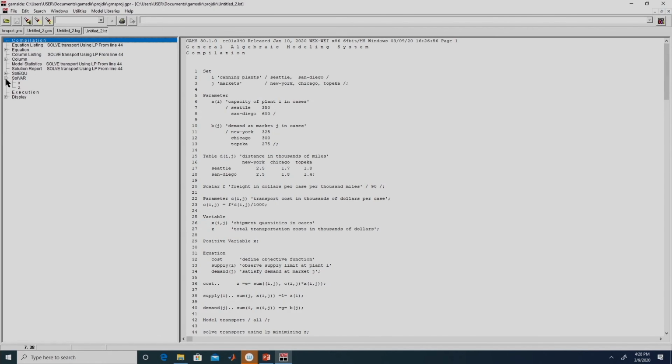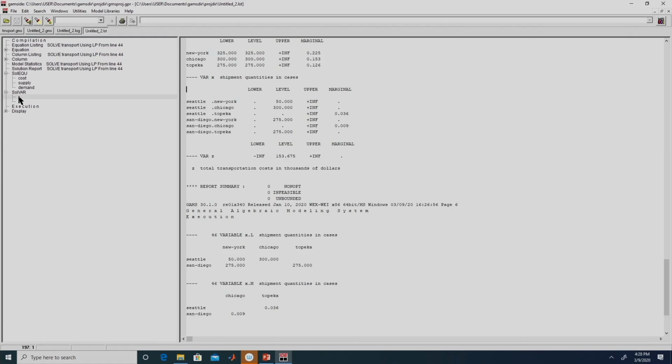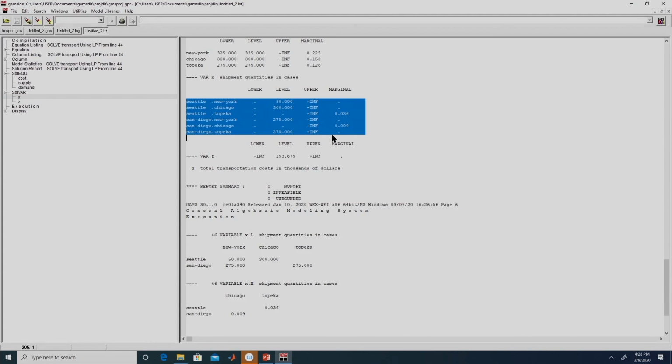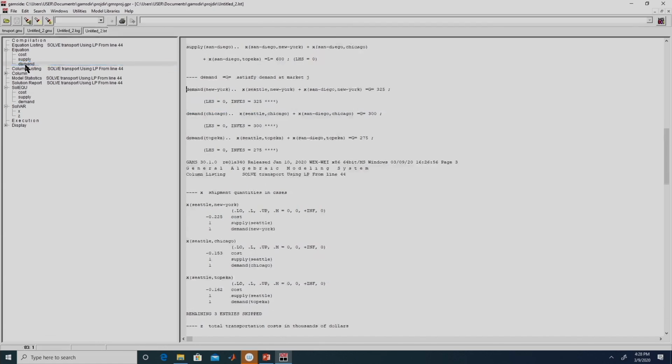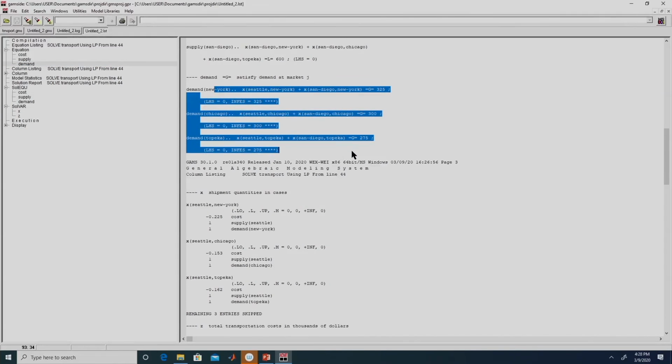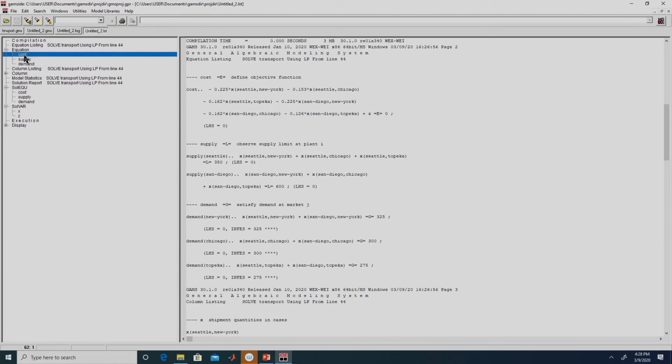Here we can go and click on anything. For example, let's say we are not interested in analyzing the entire list file, we want to see only the values of the variable x. We can double click on this and it will show only that particular value. If you want to look at the equation listing, let's say only the demand equations, it directly goes here, right. If you want cost, then double click on this.